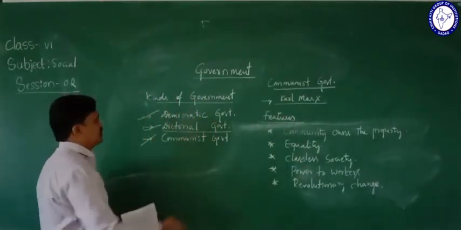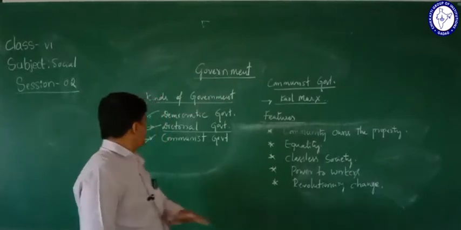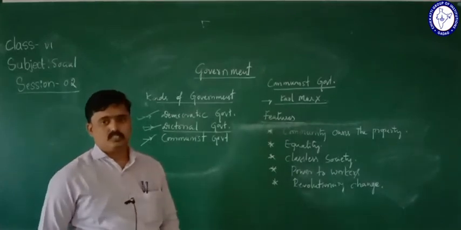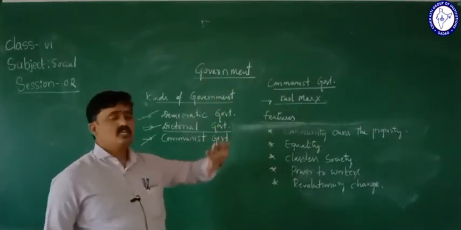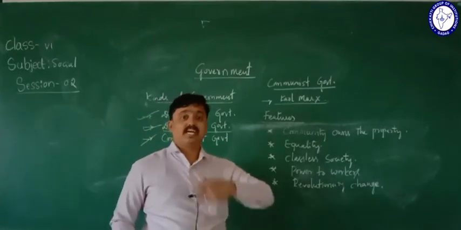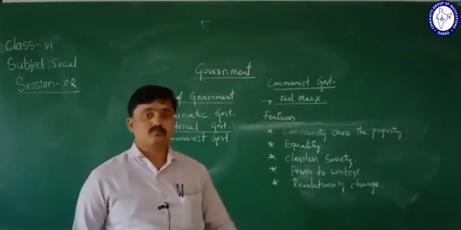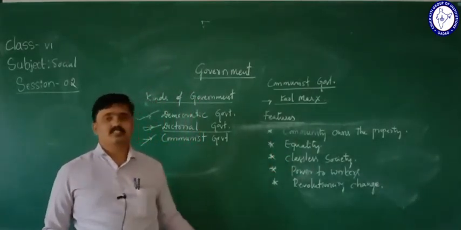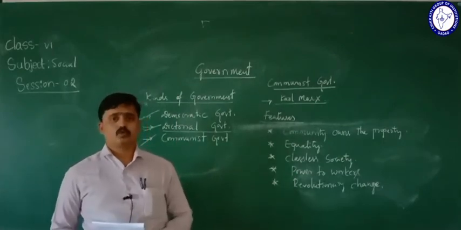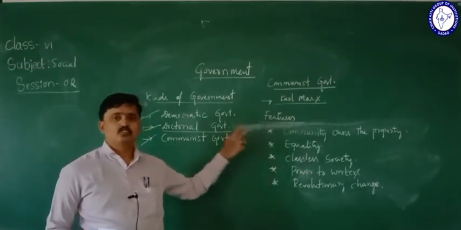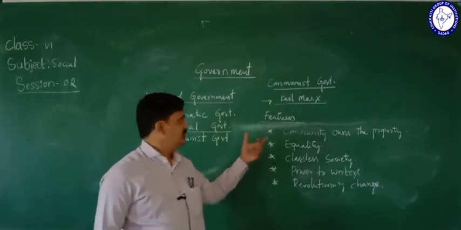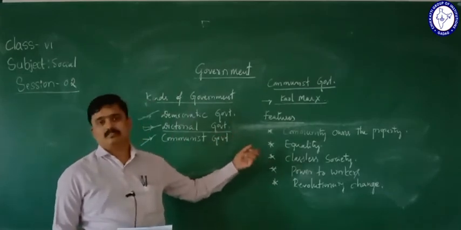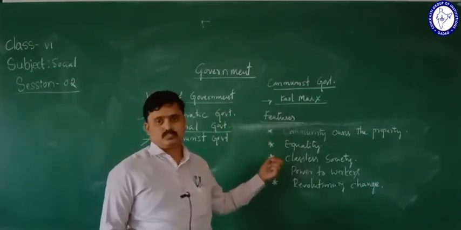So what we have studied are the kinds of government called here democratic government, dictatorial government, and afterwards communist government here. So this is the lesson called here government. So what is government? What are the kinds of government? What are the features of that government? Fundamental principles and features of that government we have discussed in this chapter. Hope you all understood this chapter. If any doubts regarding this chapter, please go through the videos again and again. Then clarify your doubts.